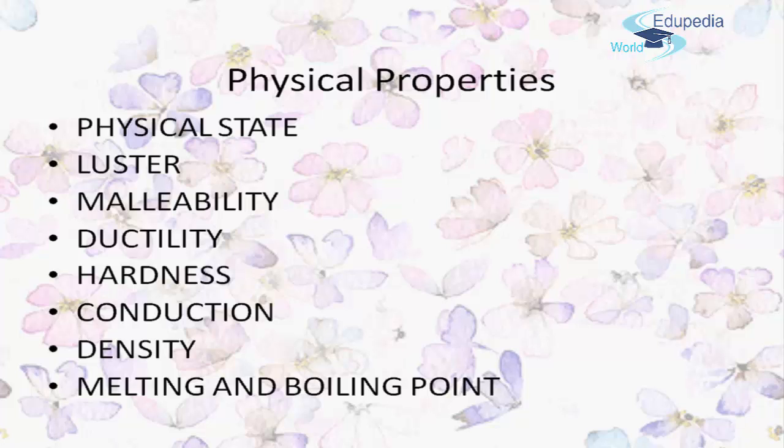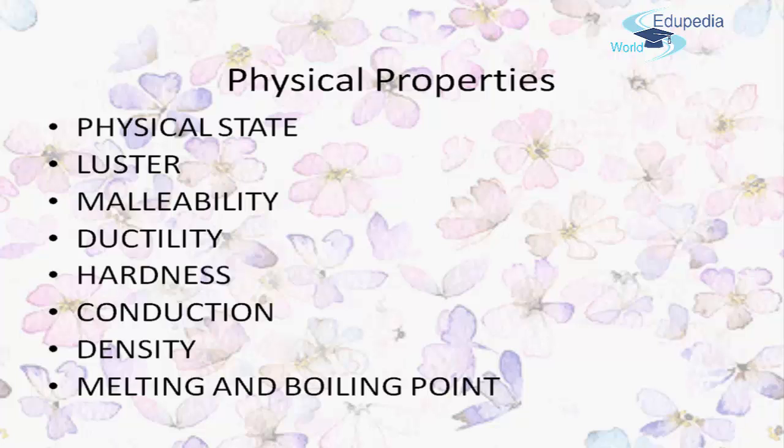Luster is the property of having a shining surface. Malleability is the property where we can beat the element into sheets. Ductility is again a property where an element can be drawn into wires.